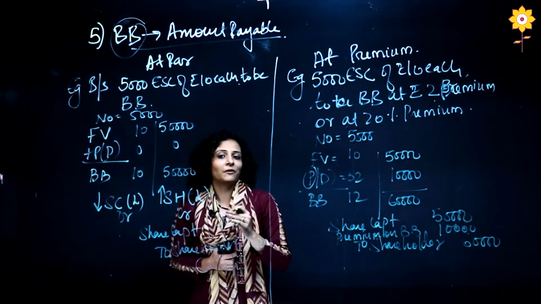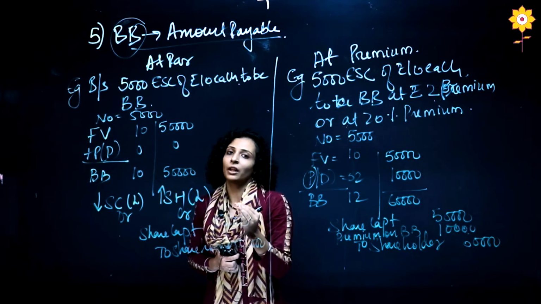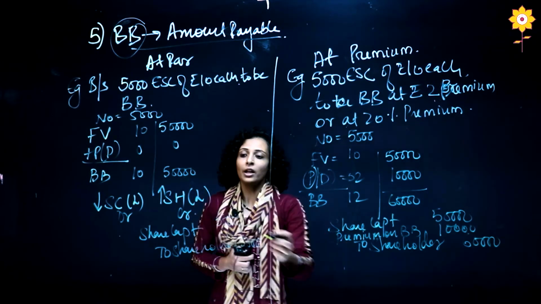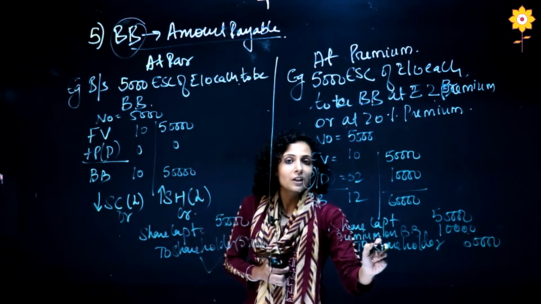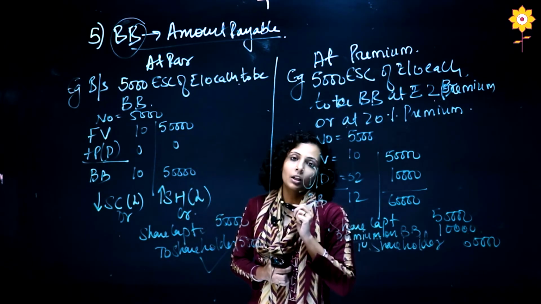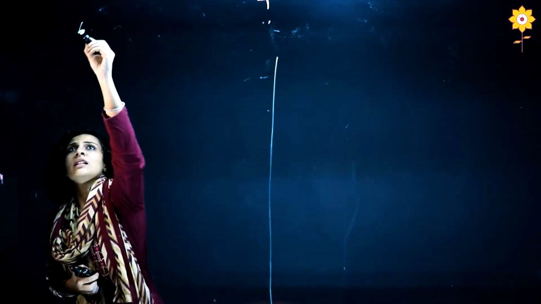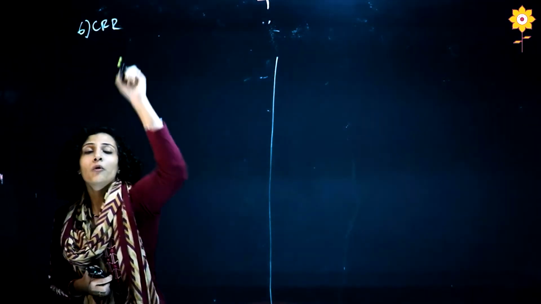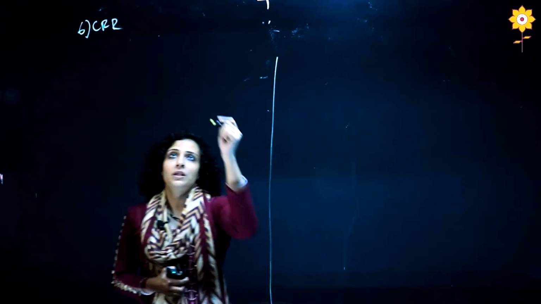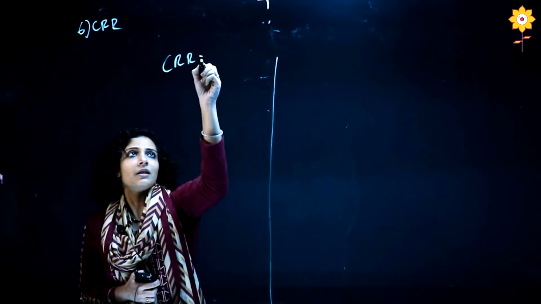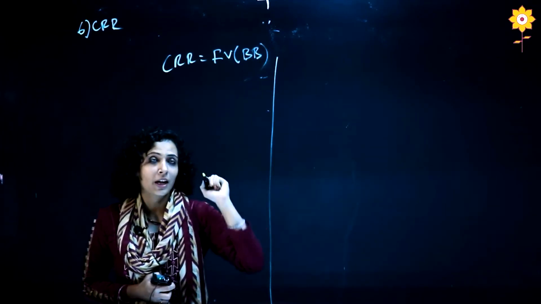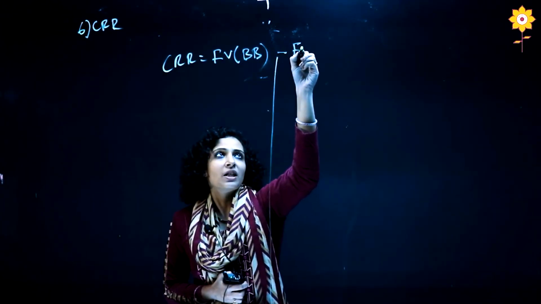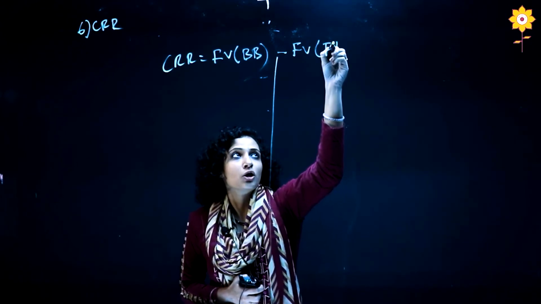So basic entry we have seen here. What we are doing, transferring the money from share capital to shareholder. Share capital will be debited, shareholder will be credited. If it is a premium, it will be debited on the debit side. Now the sixth one is CRR. Before we start, we should know the formula of CRR. CRR is face value of buyback, which was the previous entry, minus face value of fresh issue.